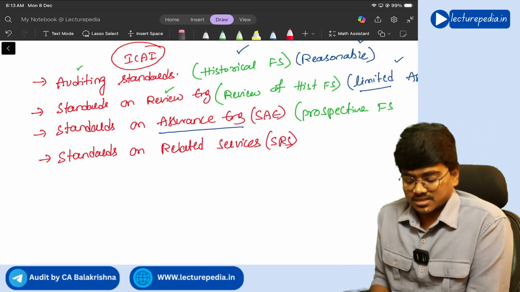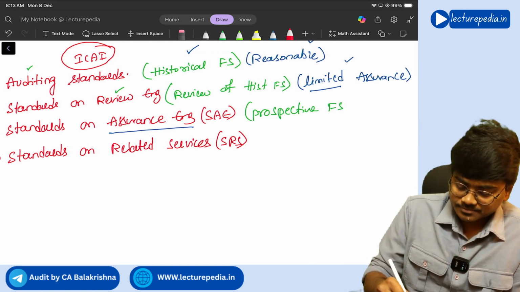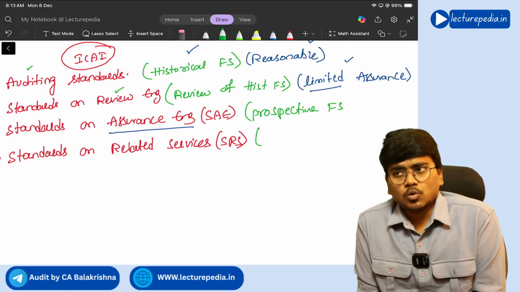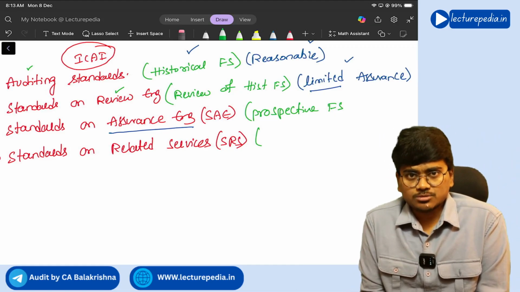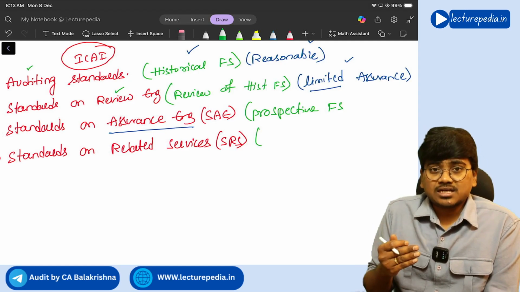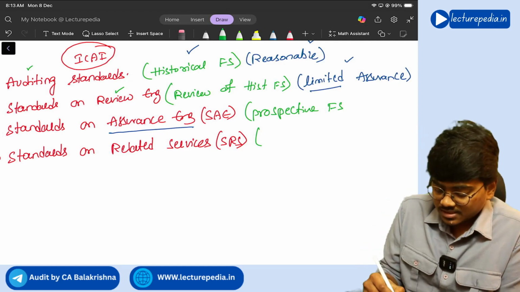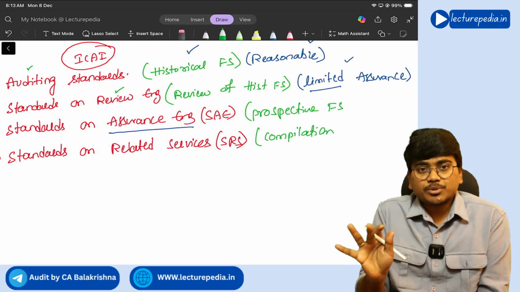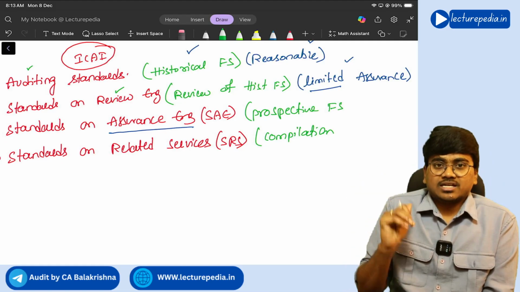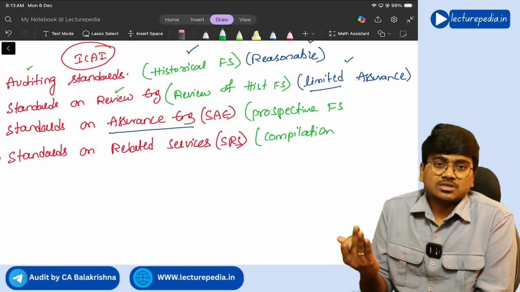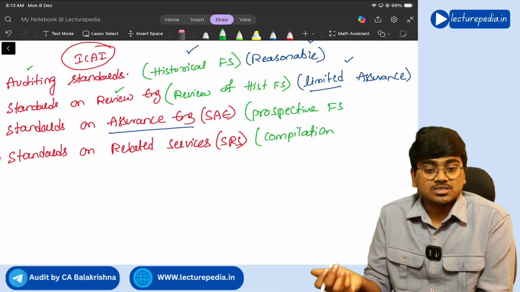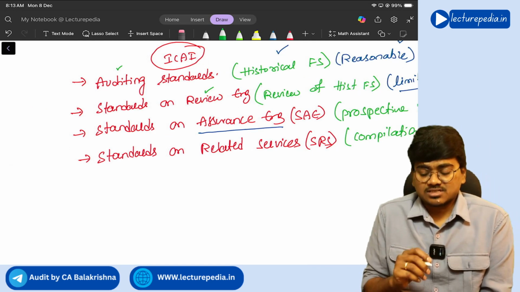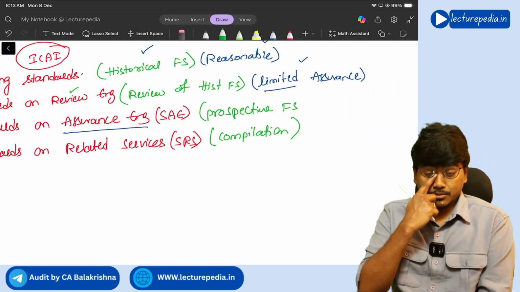Here, the audit firm will not provide only audit or review engagements; it will also accept certain non-assurance engagements, like compilation of financial statements. Compilation means just preparing the financial statements, or filing income tax returns, which are non-assurance services in which you will not provide any assurance. For such non-assurance services, standards on related services, the SRS series, is applicable. Understanding?